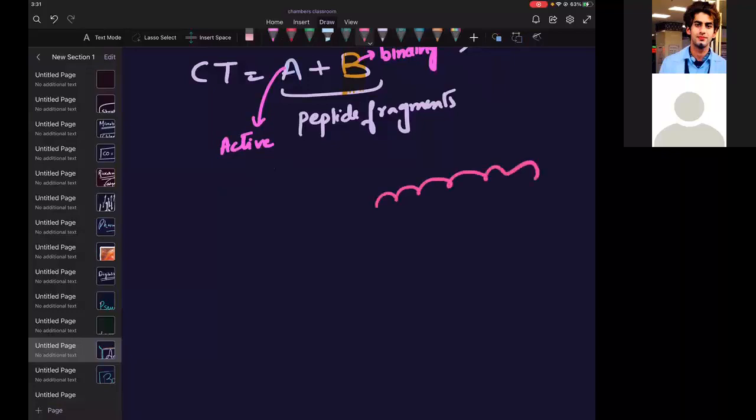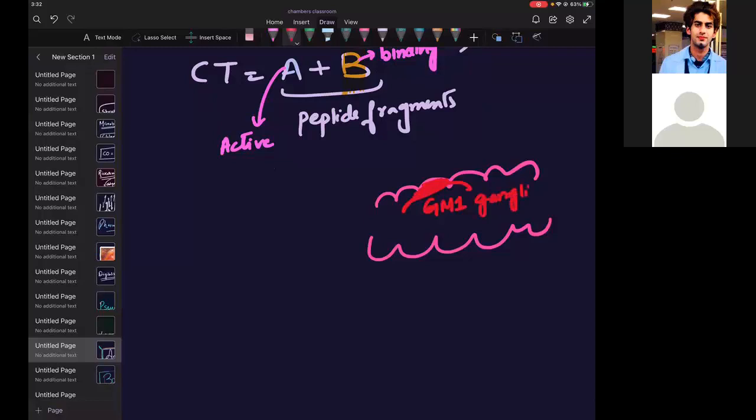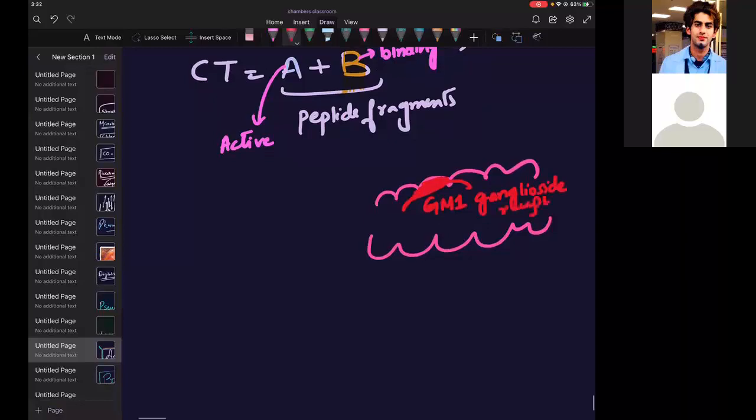Let me make an intestinal epithelium. There is a receptor here. This receptor is known as GM1 ganglioside receptor. So once these AB fragments come together, B will bind to this.